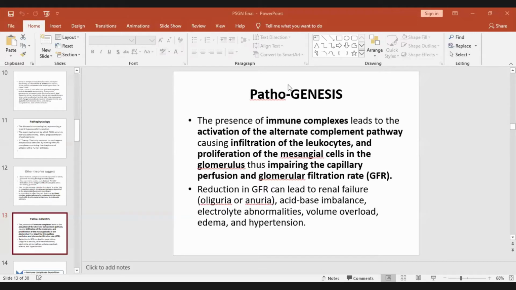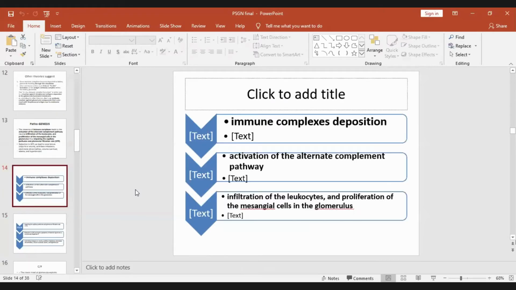There is an effect on what is the main function of these nephrons? Glomerular filtration. So GFR is altered. If GFR is reduced, the patient may go into renal failure. Plus, there can be acid-base imbalance because the kidney is responsible for maintaining the acid-base balance, electrolyte balance, and volume. These are the primary functions of the kidney which are altered. The renin-angiotensin mechanism will be altered and there will be hypertension along with the effect of the volume.